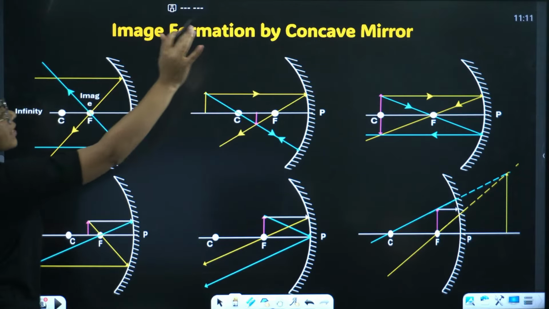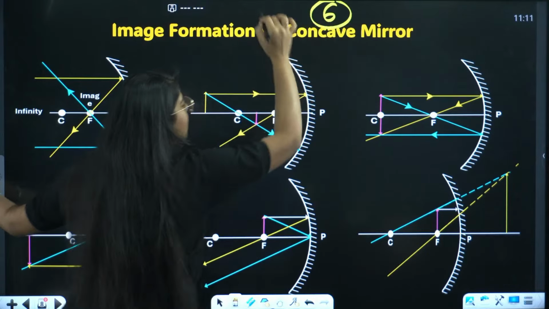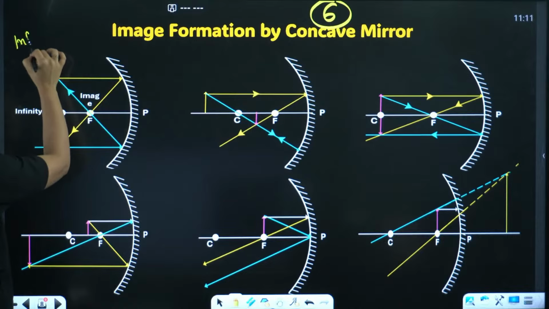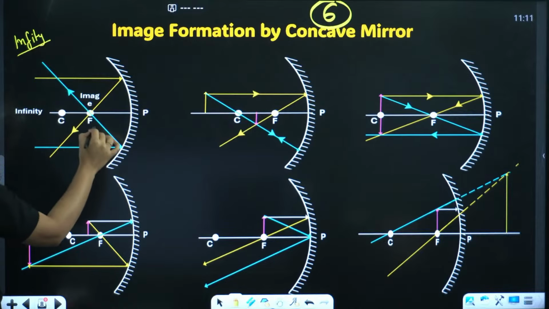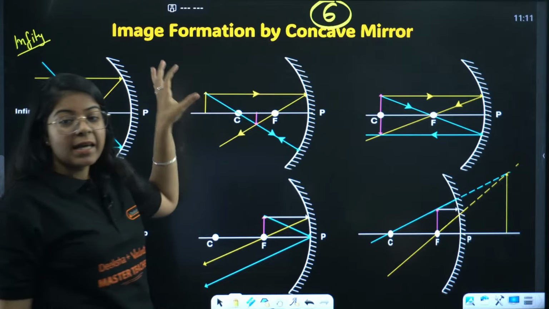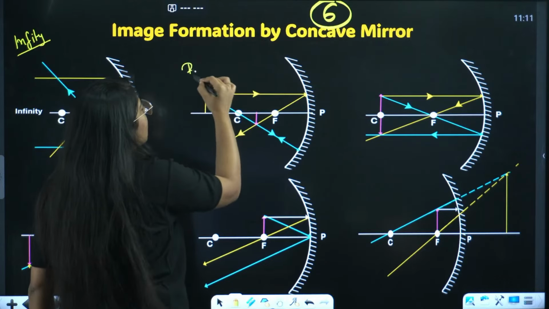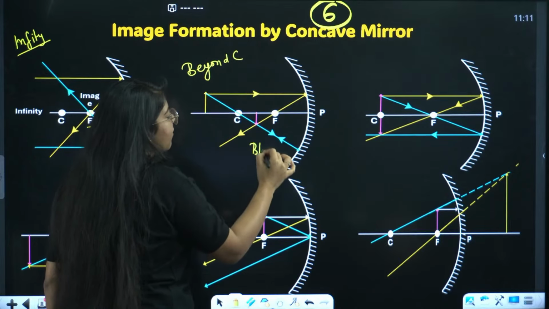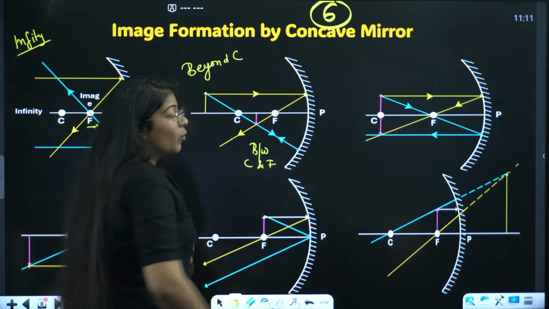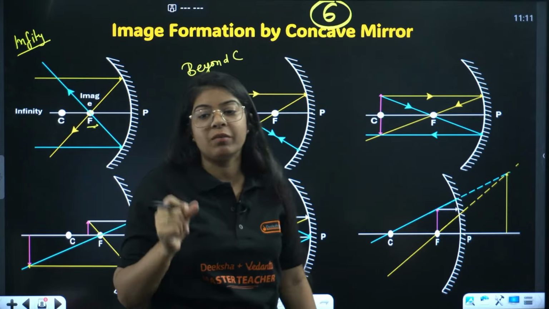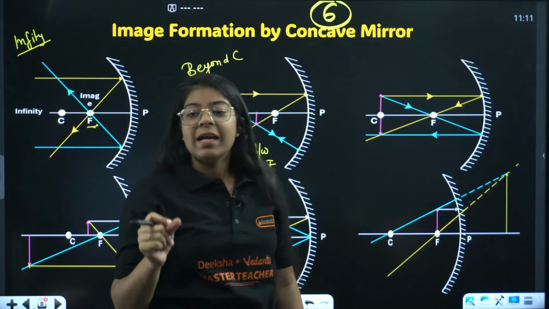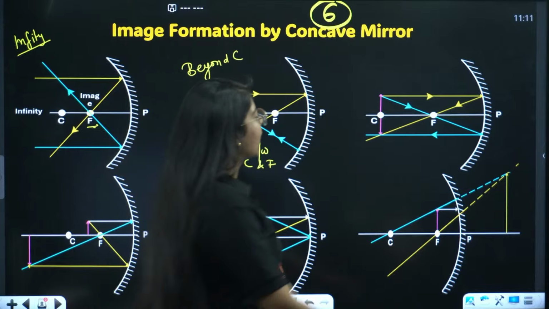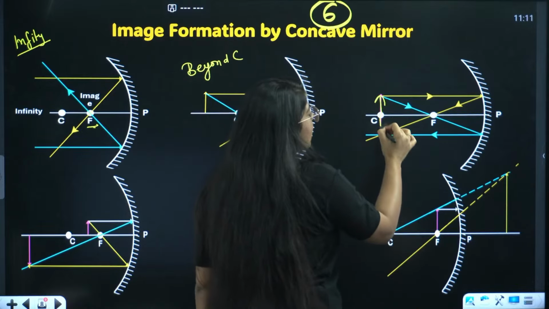Let's see these. We have 6 cases of concave mirror, right? The first case, the object is at infinity and the image is being made at focus. Second case, the object is beyond C. It is beyond C and the image is between C and F, right? Between C and F. Quickly go through these cases because we need it when we do the numericals. Okay? Yeah, Sharma ji, just give me 10 minutes, okay? Just 10 minutes for this chapter. Okay, then object at C, image again at C.